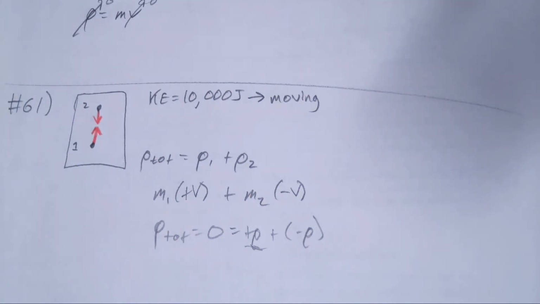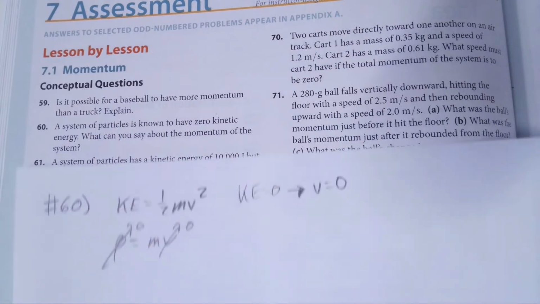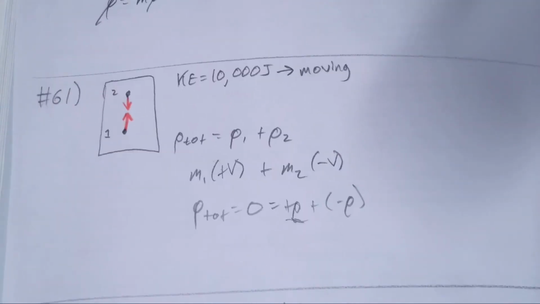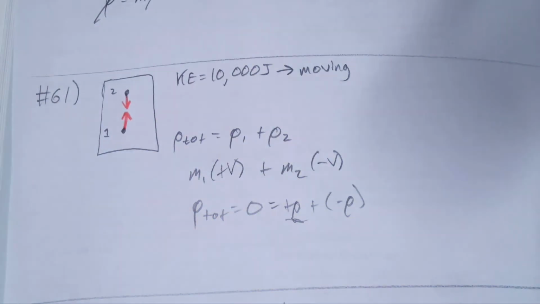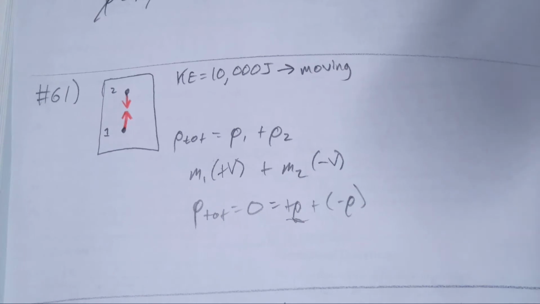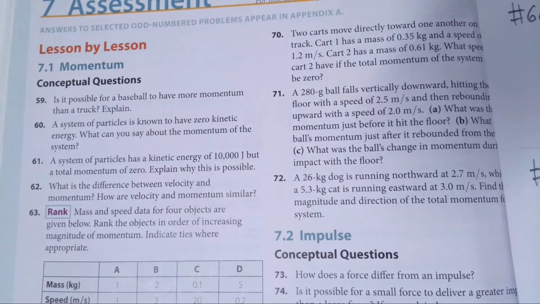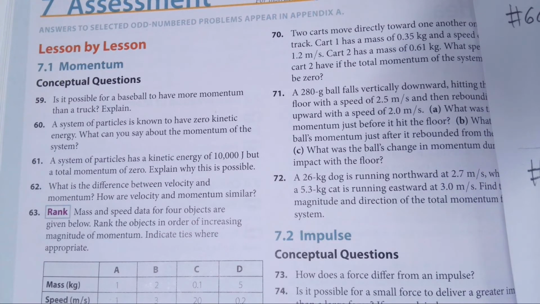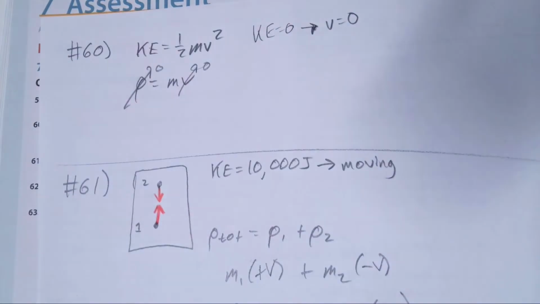We're not even talking about the collision, so this is going in order of the book. We're just at momentum, we're right at the beginning. We're not even talking about collisions, we're just talking about 2 particles that are moving, and if they're moving in opposite directions, the overall momentum is 0. So that's how particles can be moving, but also have zero momentum. As opposed to number 60, if they're not moving, you can't have momentum, but if you don't have momentum, you can still be moving, because we're counting all the particles together.